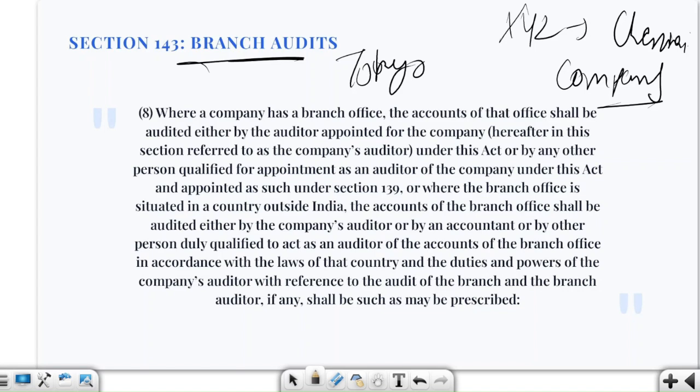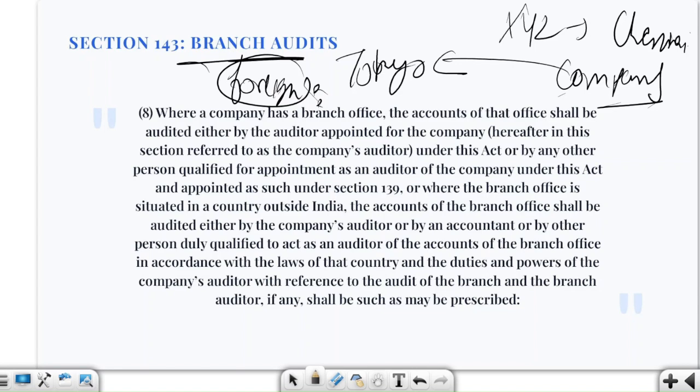The branch can be audited by first of all the company's auditor, right? Also it can be audited by an accountant or other person qualified under law of which country? Our own country or foreign country? Foreign country, okay. So here basically this is a very important part. We are saying that the branch auditor will prepare a report and then send it to the company's auditor. The company's auditor then will consider or deal with it in the main audit report.